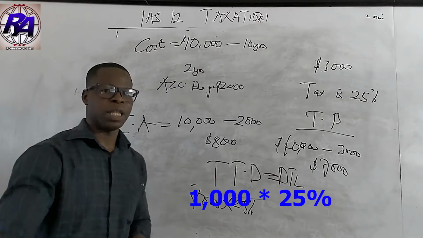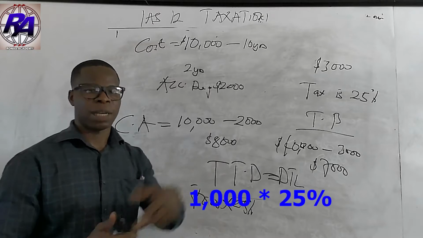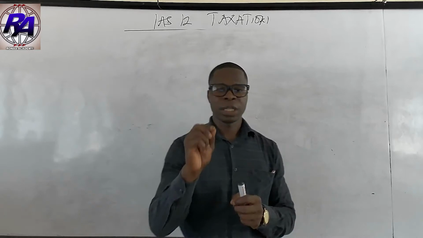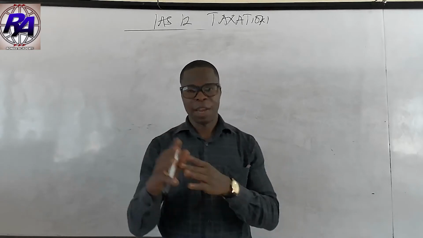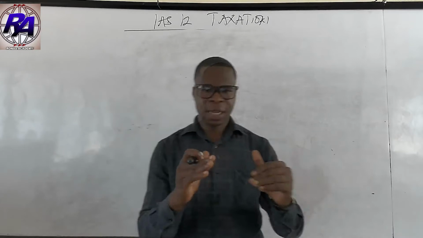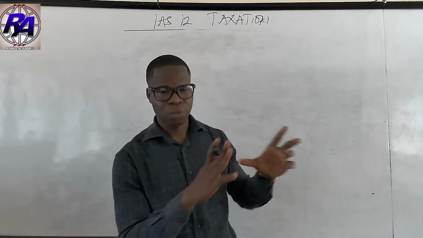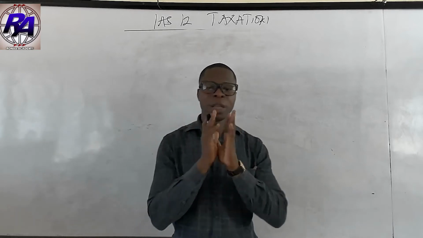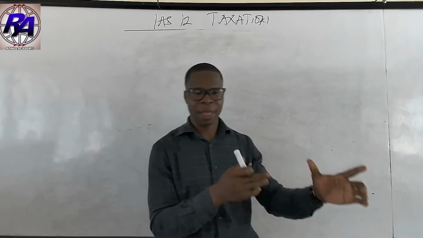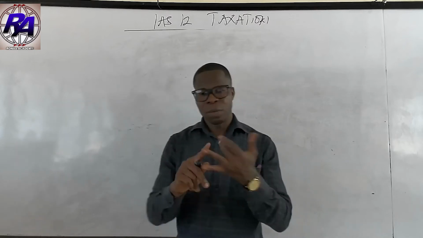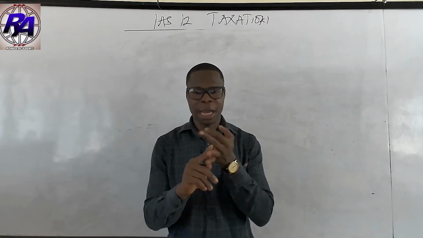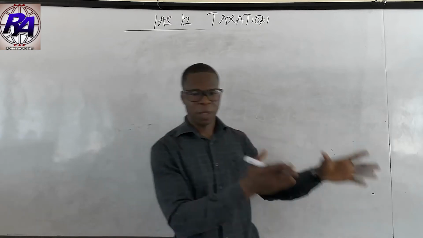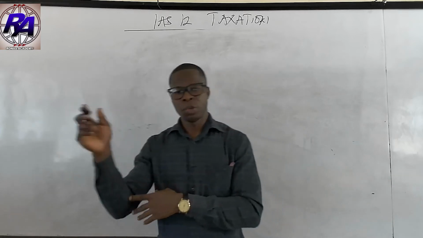So you watch the video on the full question in the subsequent one. To establish understanding, try and watch the tutorial on the practical samples that have been solved under IAS 12. Now you understand taxation, how to account for tax. Remember this, IAS 12 is looking at income tax, that is the current tax and the deferred tax. So you remember that you are supposed to disclose key items, what comprises your tax in the books of the entity, the amount of deferred tax, and the amount of current tax.